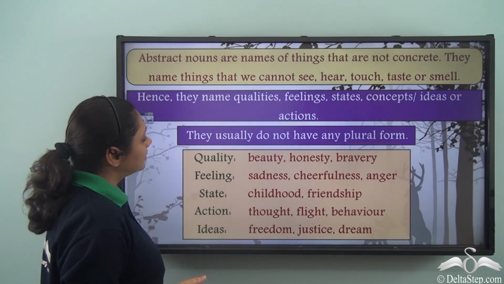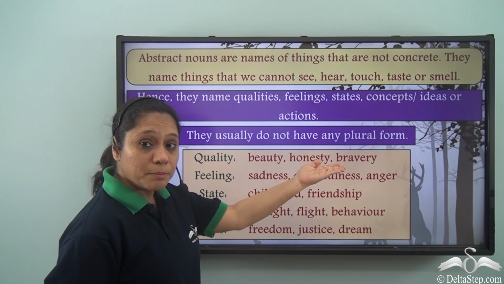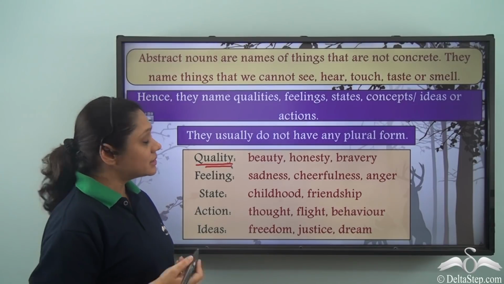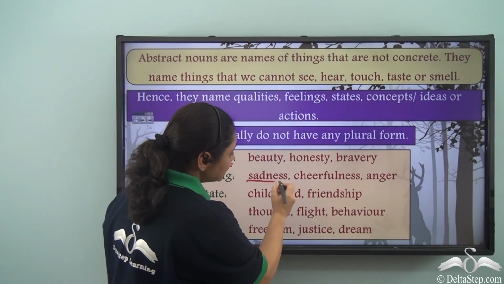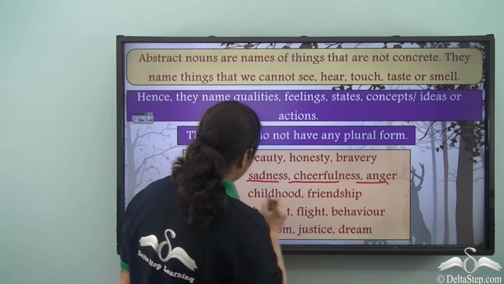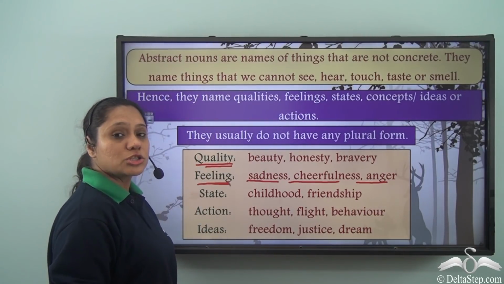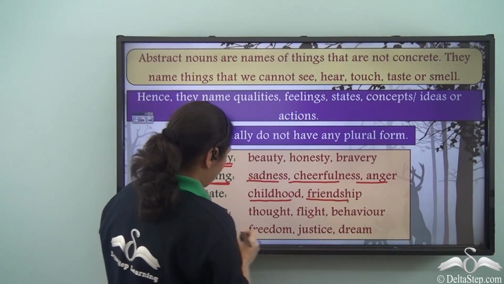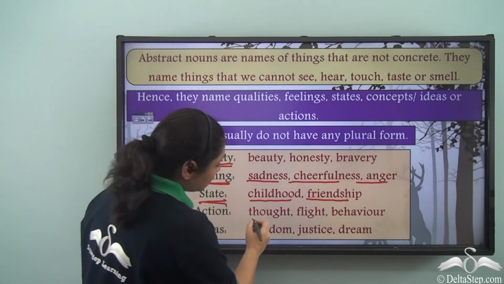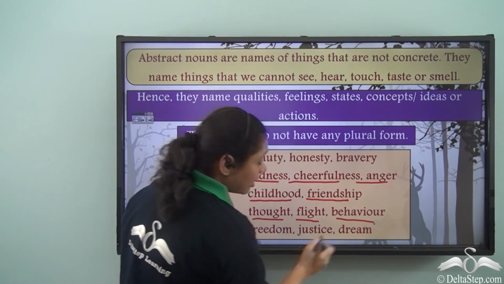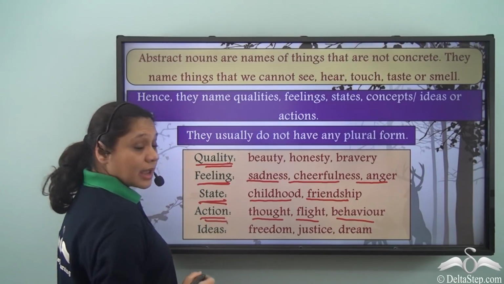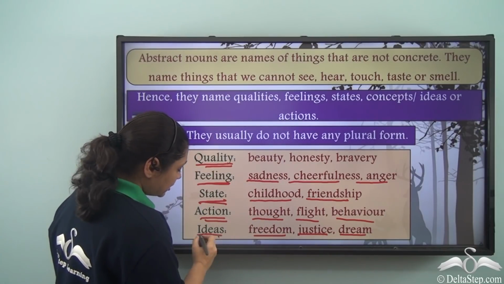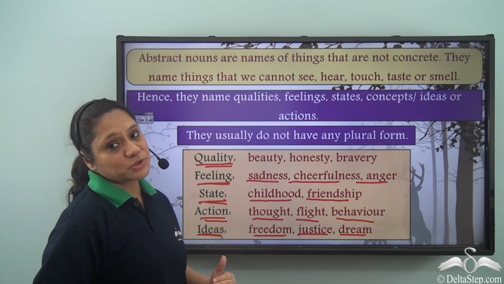So words like beauty, honesty, bravery, which refer to qualities, are abstract nouns. Similarly, words like sadness, cheerfulness, anger, which refer to feelings, are also abstract nouns. Words like childhood, friendship, which refer to states, thought, flight, behavior, which refer to actions, and words like freedom, justice, dream, which refer to ideas, are all abstract nouns.